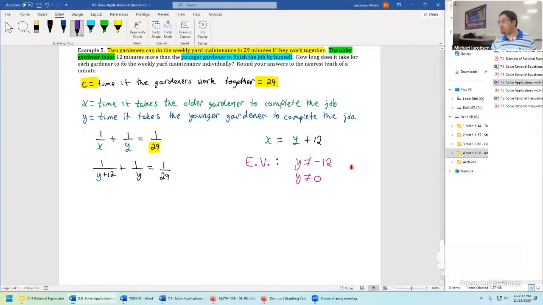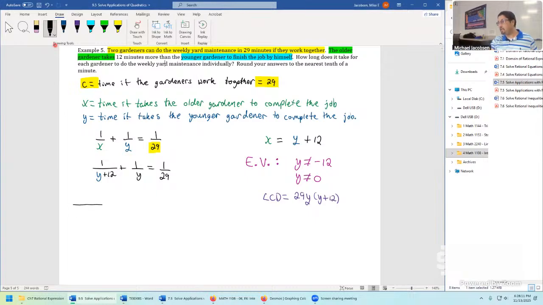All you do is look for how the denominator could go to 0, and that solves the whole problem. Well, beyond that, we're going to use the least common denominator to clear out all three denominators in one shot. The least common denominator is something that all three denominators will divide into evenly. So we need a 29 to start it out. We'll need a factor of just y and another factor of y plus 12.